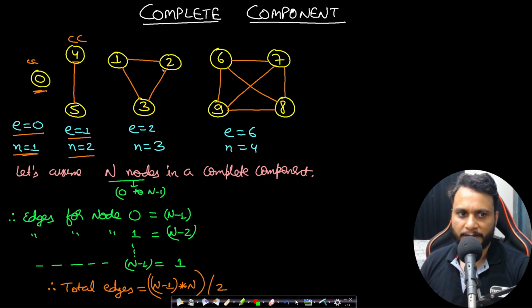If you look at the third figure, this is also a complete component with 3 nodes and actually 3 edges, right? 3 edges are present because there is an edge between 1 and every other node, 2 and every other node, and 3 and every other node, direct edges, right?